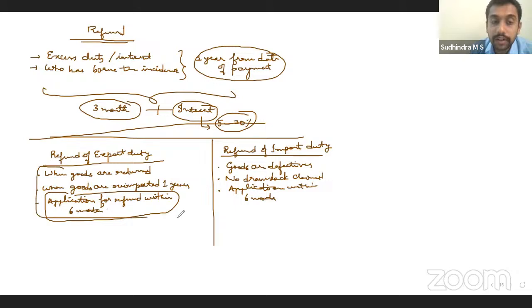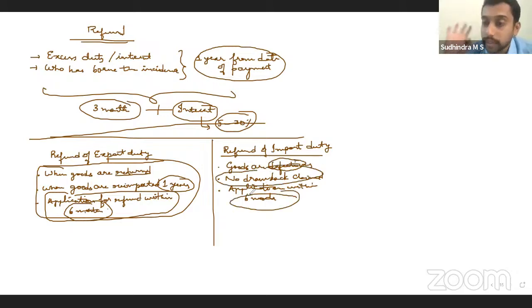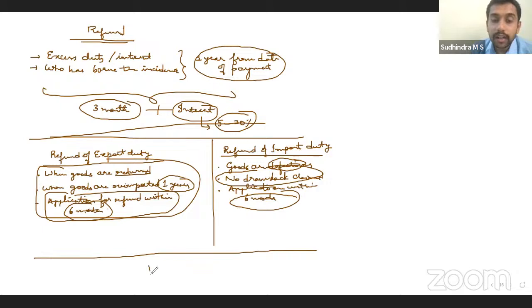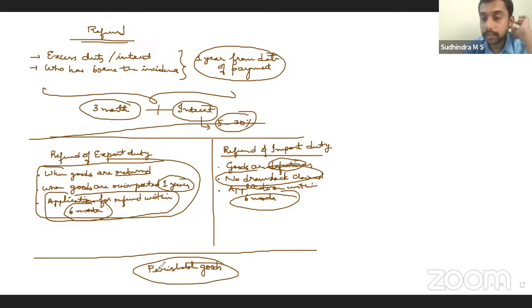Both the cases, cumulative conditions. Goods are returned within 1 year, application for refund within 6 months. Goods are defective, no drawback claimed, application filed within 6 months. In these cases, refund will be given. However, no refund in case of perishable goods. For perishable goods, there is no refund allowed.